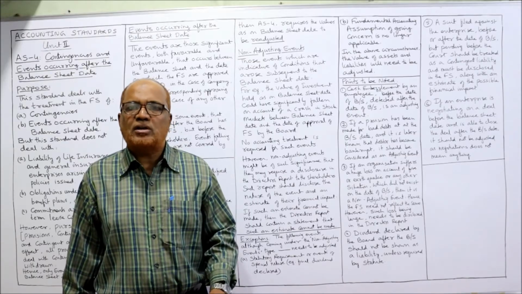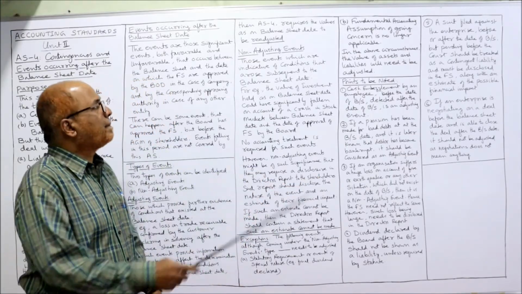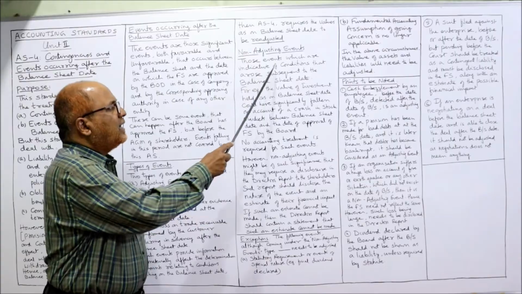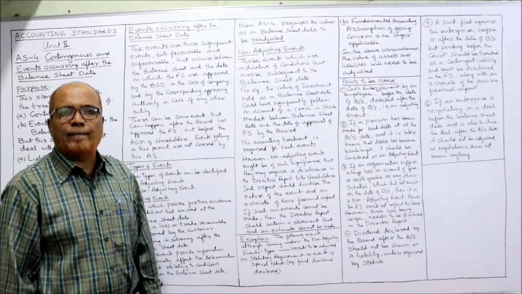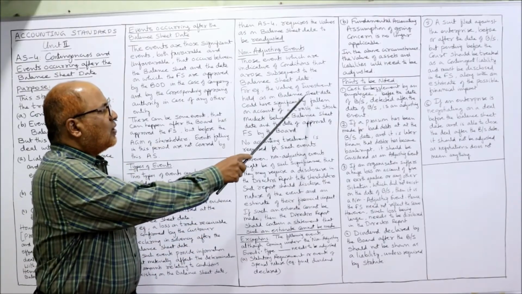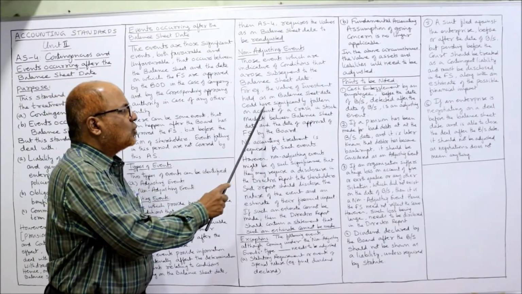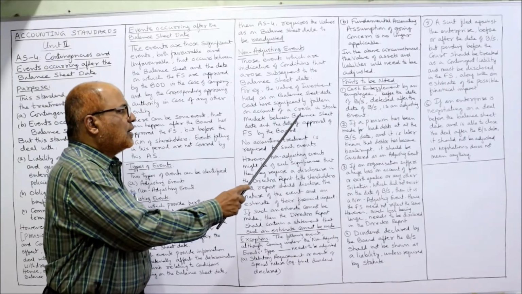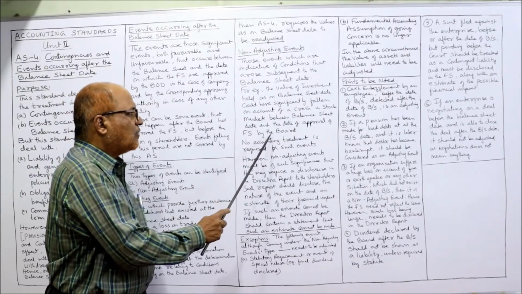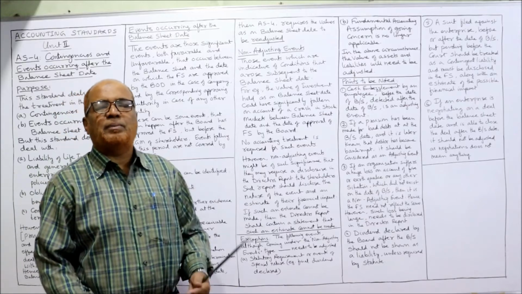The condition does not exist on the balance sheet date. So those events are indicative of conditions that arose subsequent to the balance sheet date. A simple example: the value of an investment held as on the balance sheet date could have significantly fallen on account of a crash in the stock market between the balance sheet date and the date of approval of the financial statements by the board.